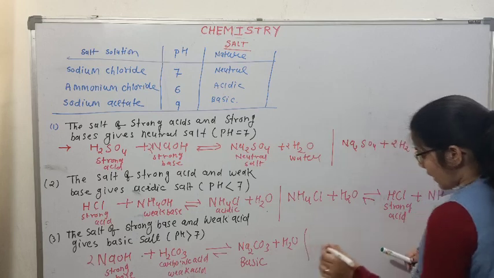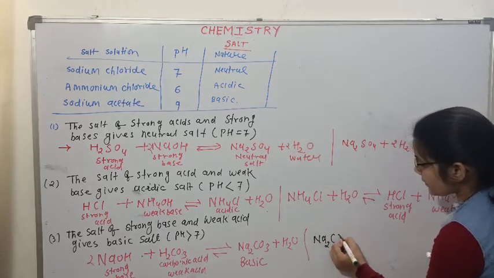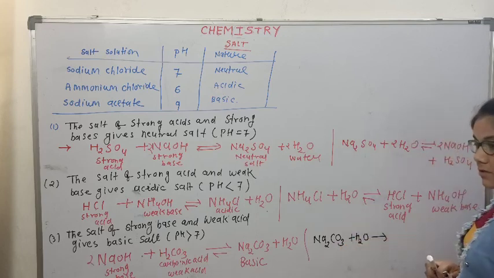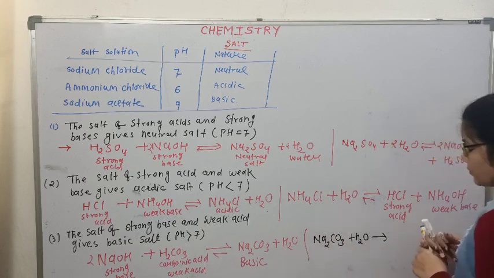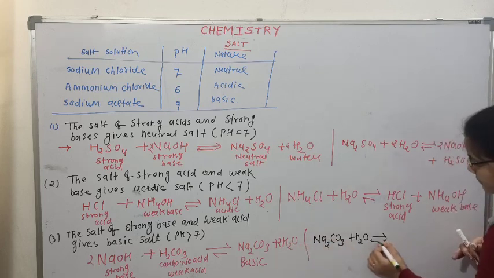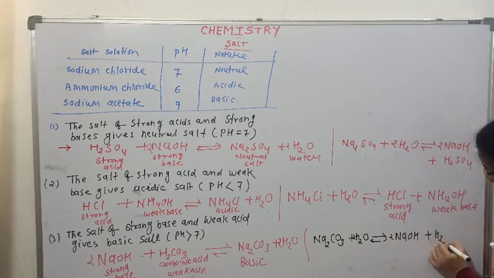Why? How can you explain? Hydrolysis of sodium carbonate, when water is mixed, gives strong base NaOH and weak acid carbonic acid.